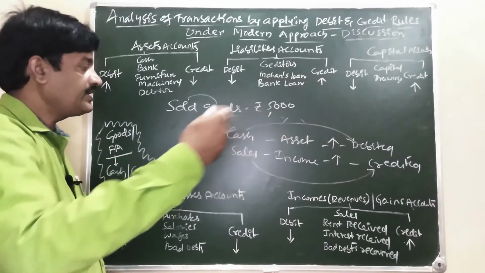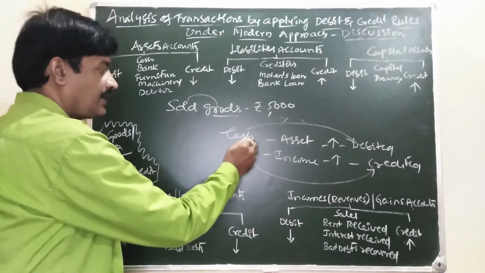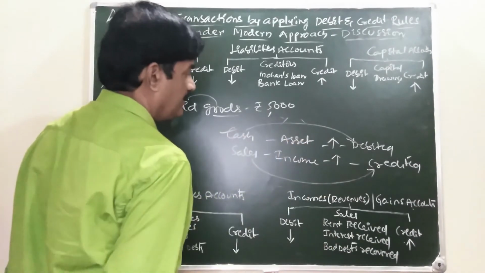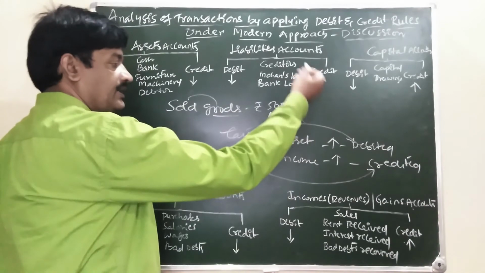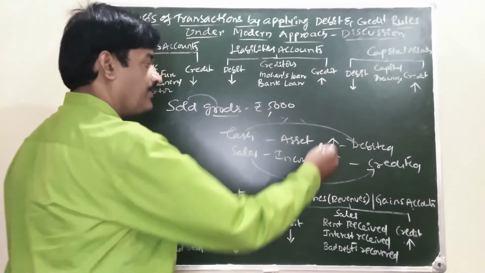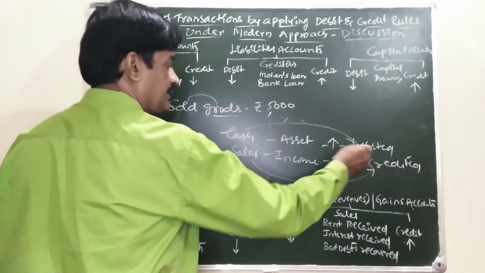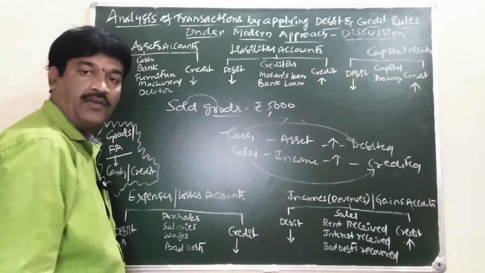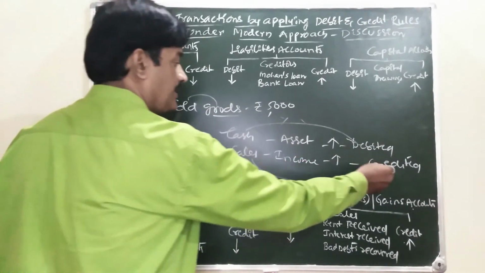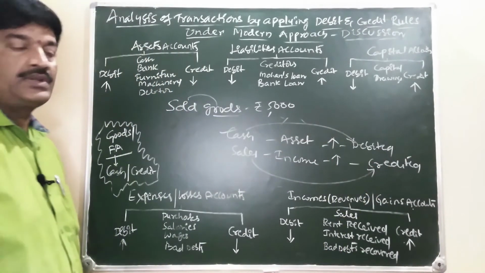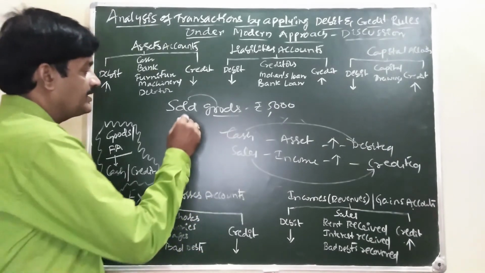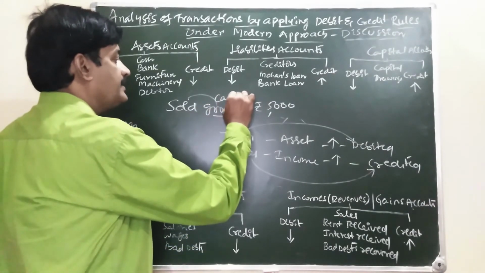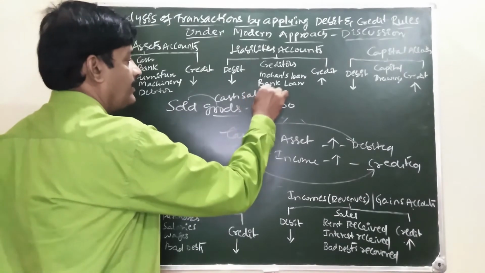Selling goods by receiving what? Receiving cash. Cash comes in asset. Our cash is increasing because we are receiving. Increase in the asset is debited. Sales is income. Our income is increasing. Increase in the income is credited. Sold goods rupees 5,000 is nothing but cash sales. Shortcut form.